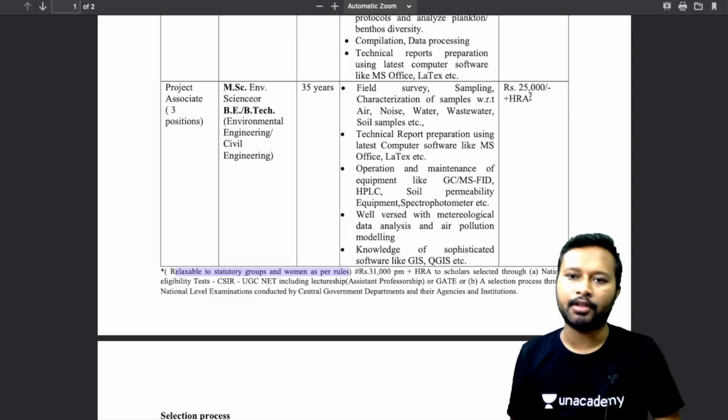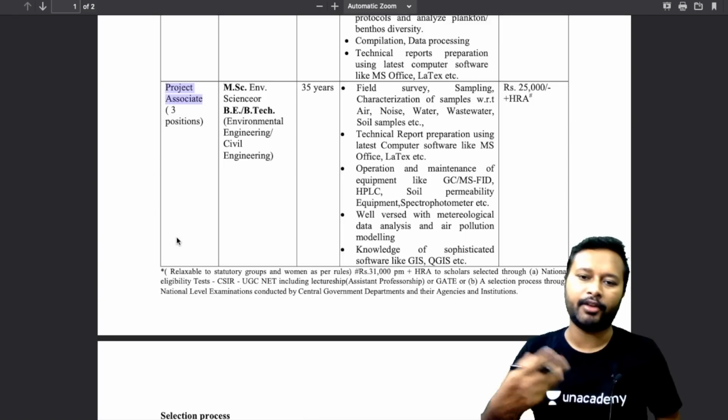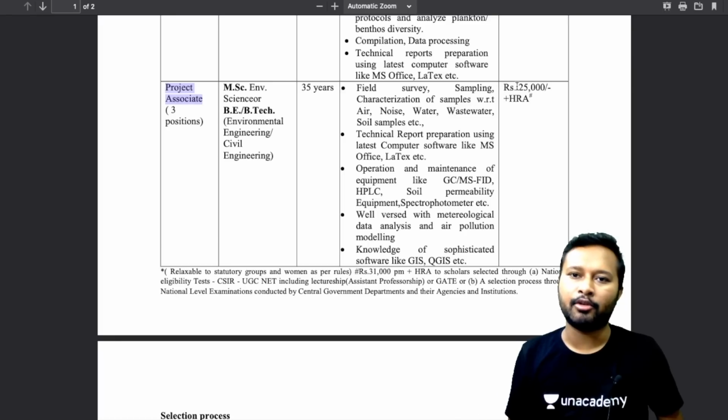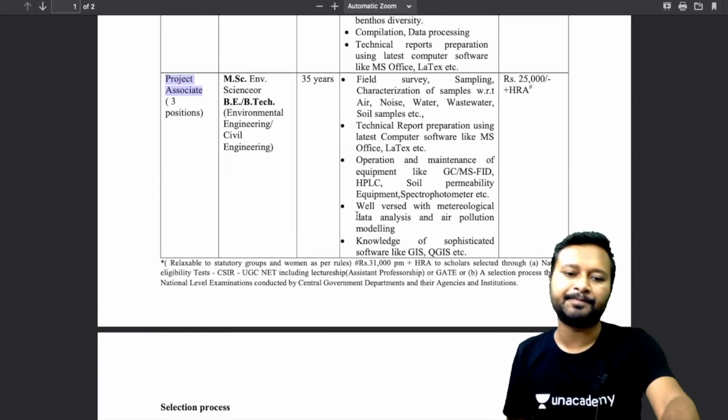And here this hash sign says that rupees 31,000 per month plus HRA to the scholar selected through NET, CSIR, UGC NET, including lecturership or GATE or any of the national level exam conducted by central government department and their agencies and institutions. So that means if you are applying for project associate position and if you have qualified any of the national level exam, in that case your monthly emoluments will not be 25,000 but it will be 31,000. That's what they have said.